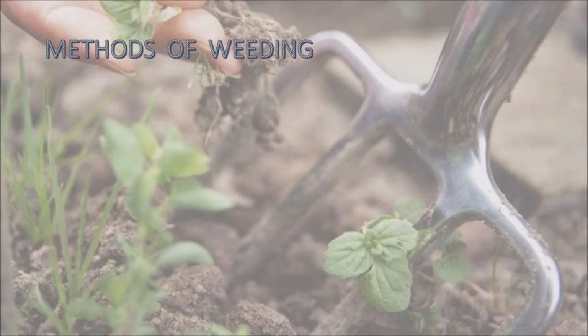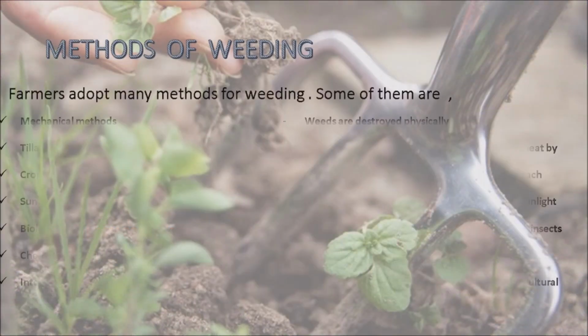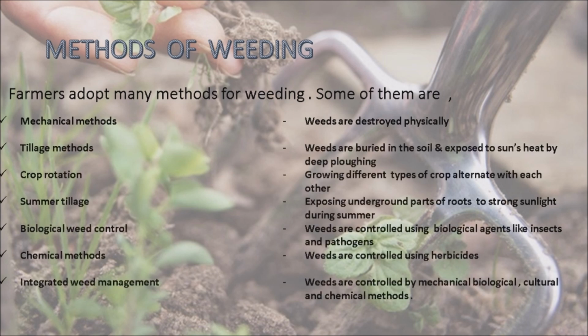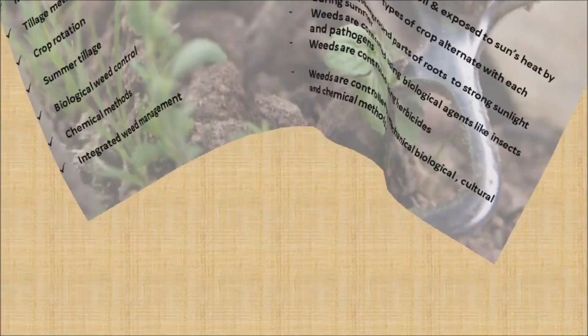Next one is methods of weeding. The farmers adopt many methods for weeding. Some of them are mechanical methods, tillage methods, crop rotation, summer tillage, biological weed control, chemical methods, and integrated weed management. Now let us see one by one.